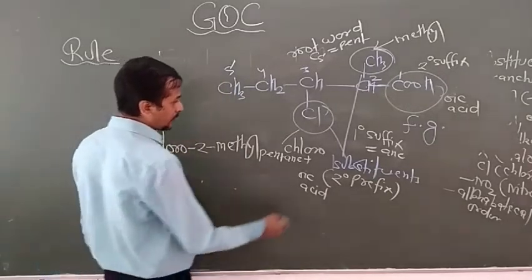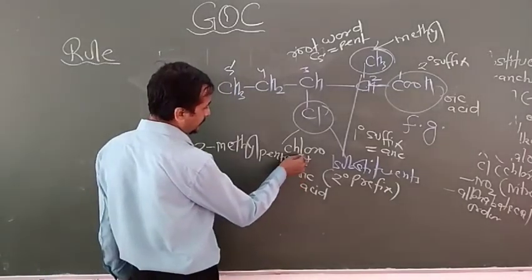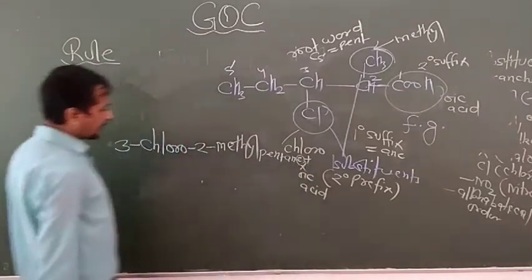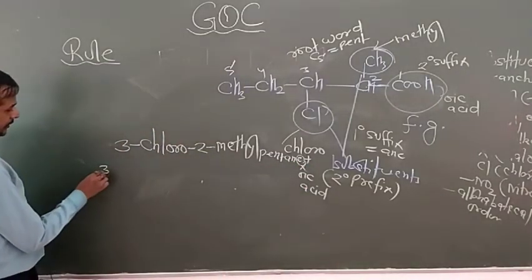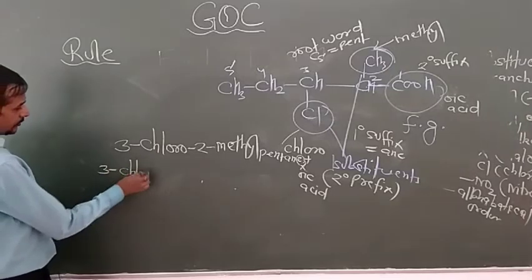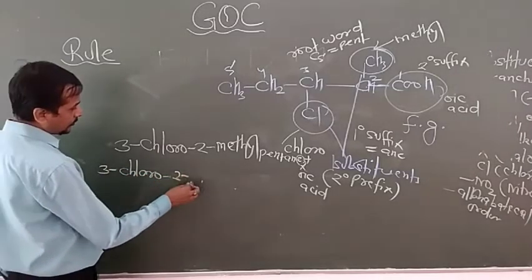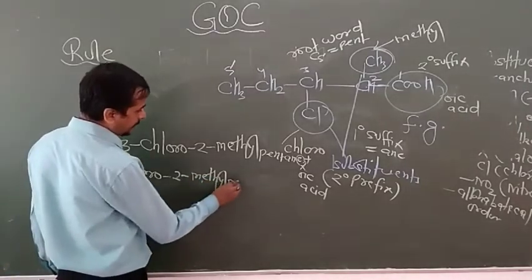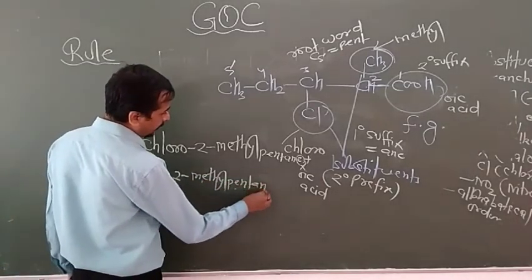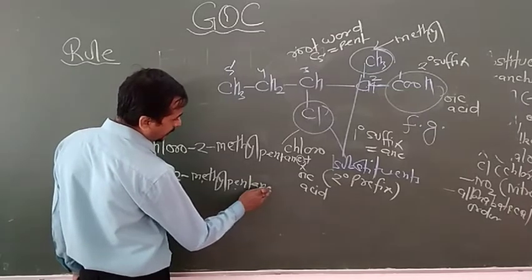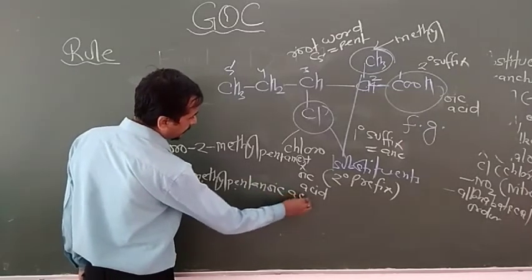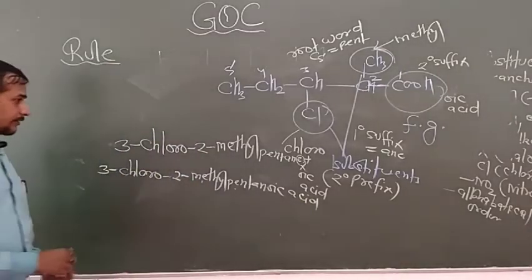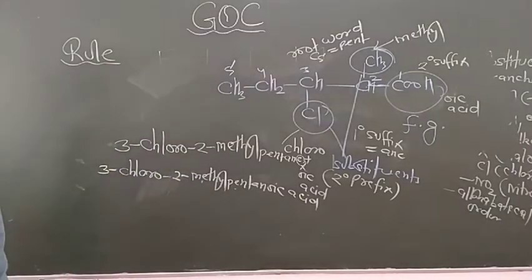But I told you that the 2 degree suffix begins with a vowel, that's why you have to remove e from the ane. So now the name of this chemical is basically 3-chloro-2-methylpent-1-oic acid you can write, or pentanoic acid. So in this way you can write the name of the given organic compounds by following the simple rule of GOC, that is.